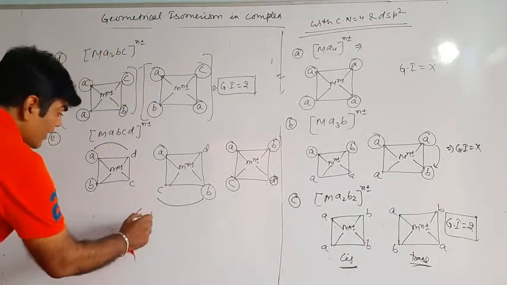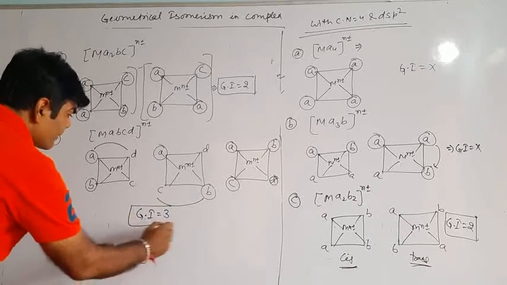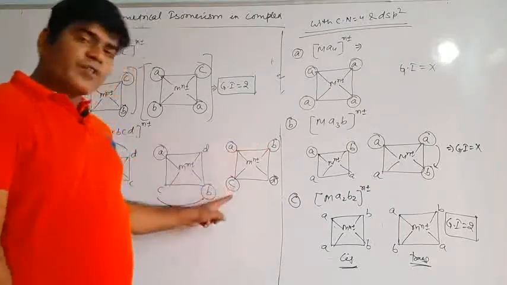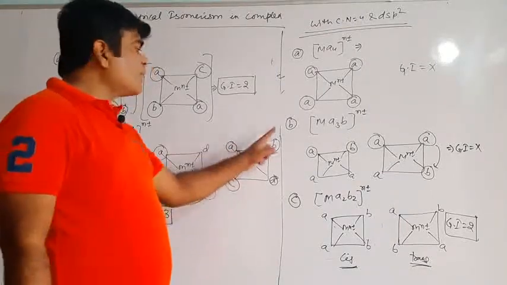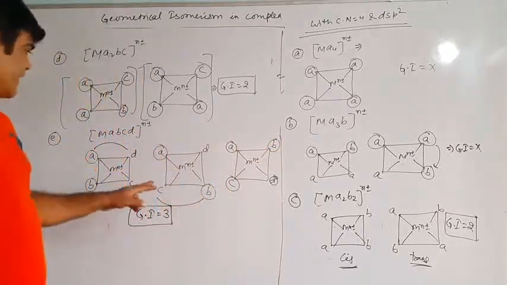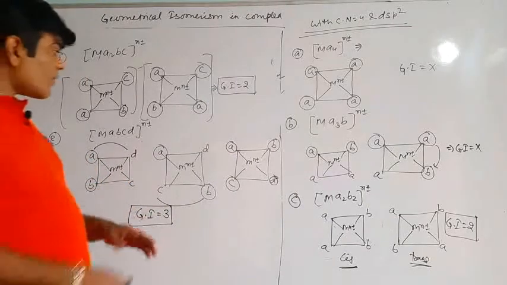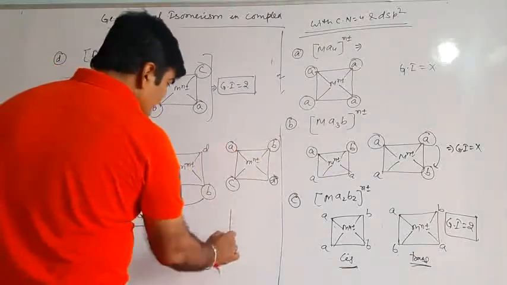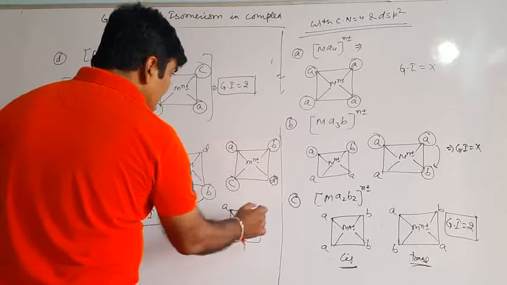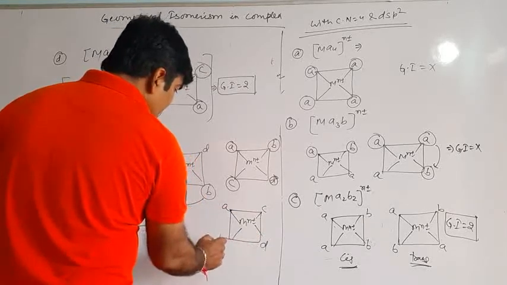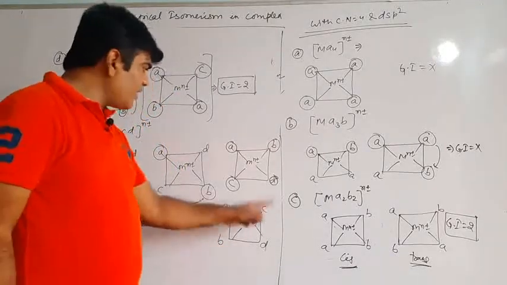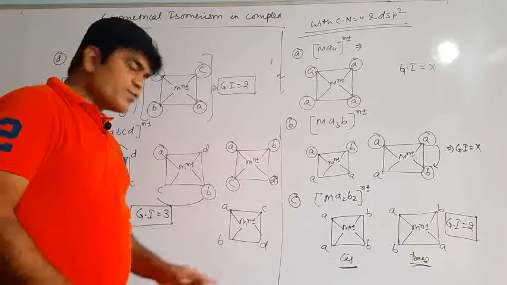So how many geometrical isomers are possible? Three different geometrical isomers are possible. If this B is interchanged with C, this will come over here and this will come over there. So is there any difference? Then A, C, D, B. Where is A, C, D, B? If we draw another structure in such a way that over here is M n plus minus, and now A, this is C, this is D, this is B. Alright, A, B, D, C. See now, A, B, D, C, A, B, D, C. These two are the same or not?